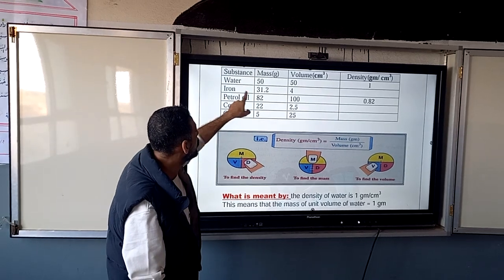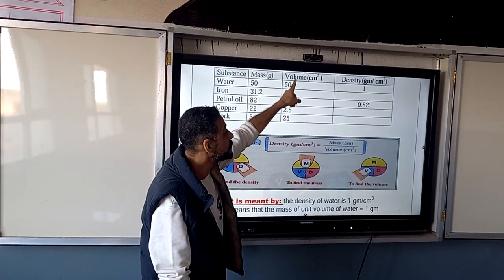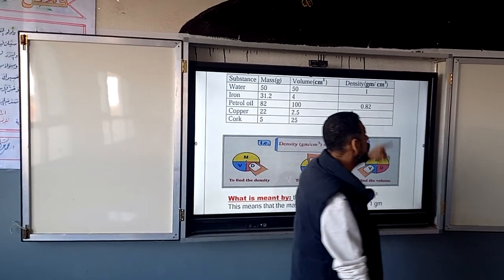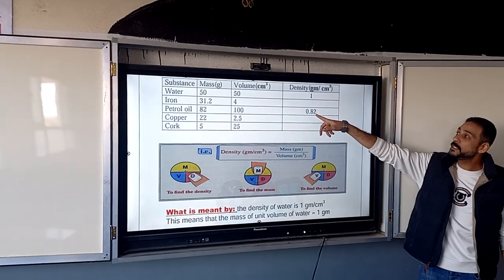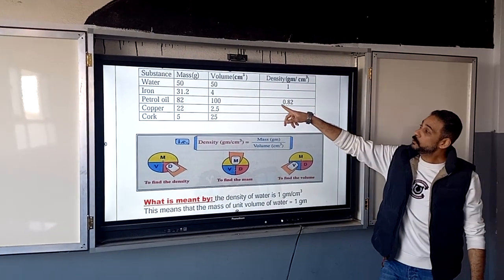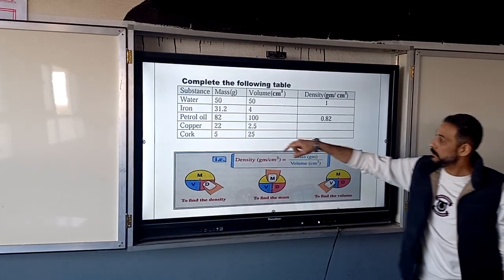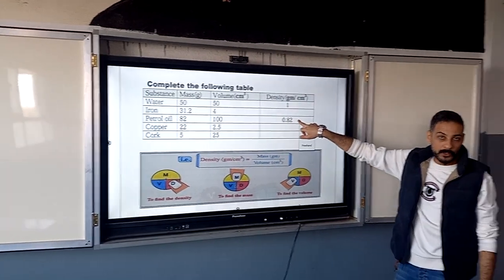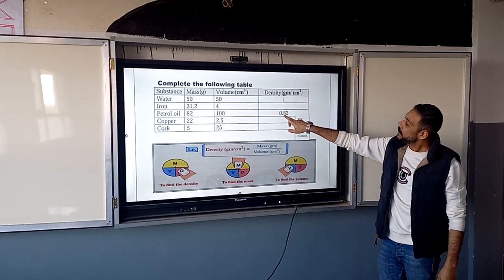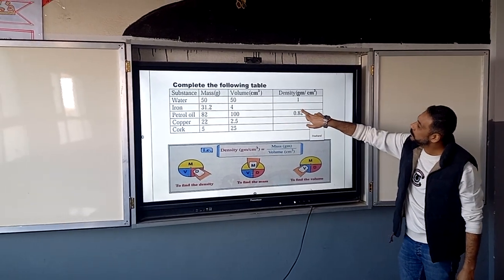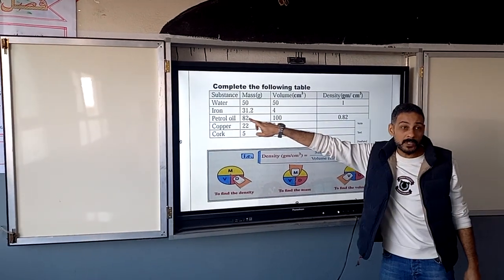If you want to calculate for oil, the mass is 82 and the volume is 100. So the oil density is equal to 0.82. I want to ask you a question: does petrol oil float or sink on water? See the density: the density of oil is less than the density of water, so it floats above the water.